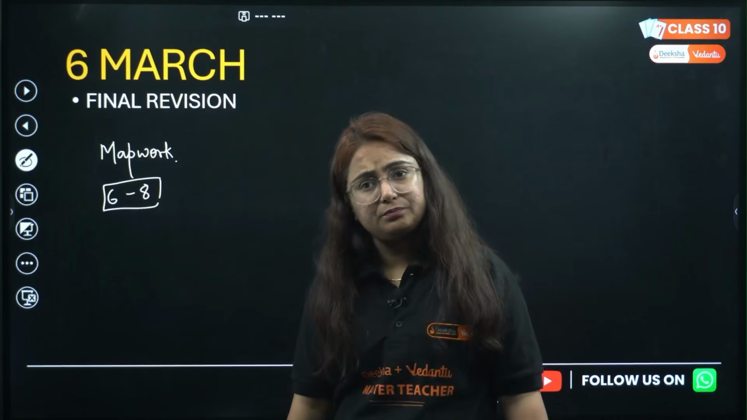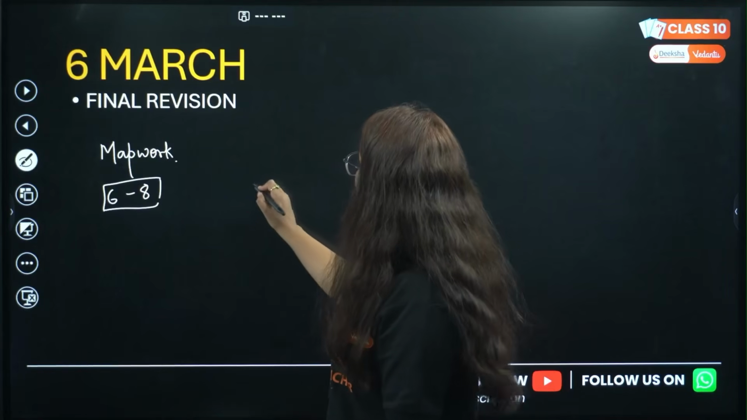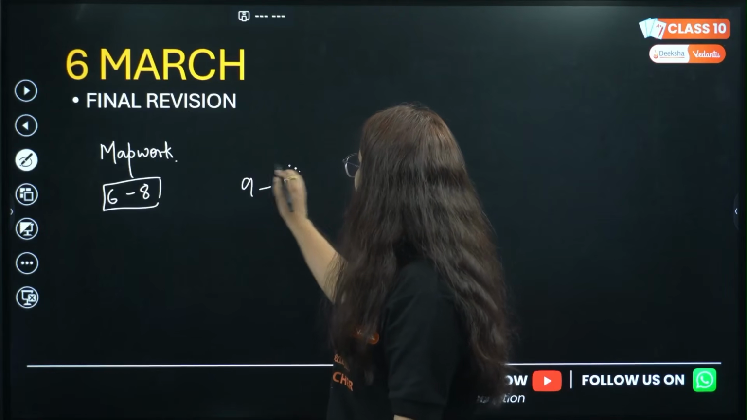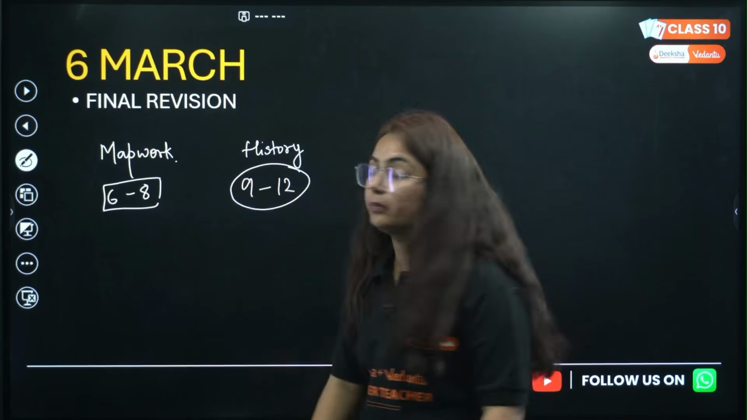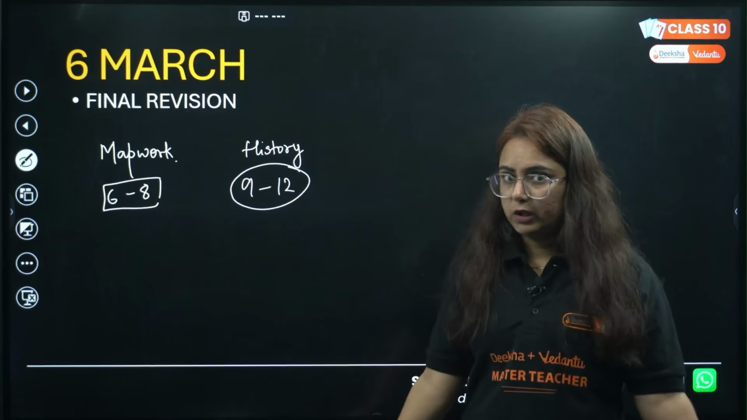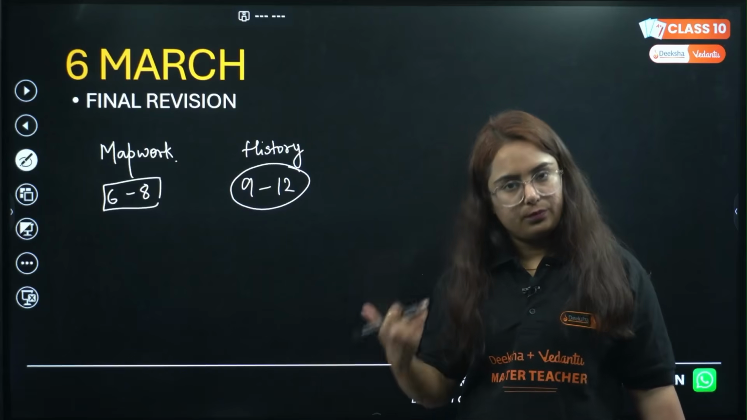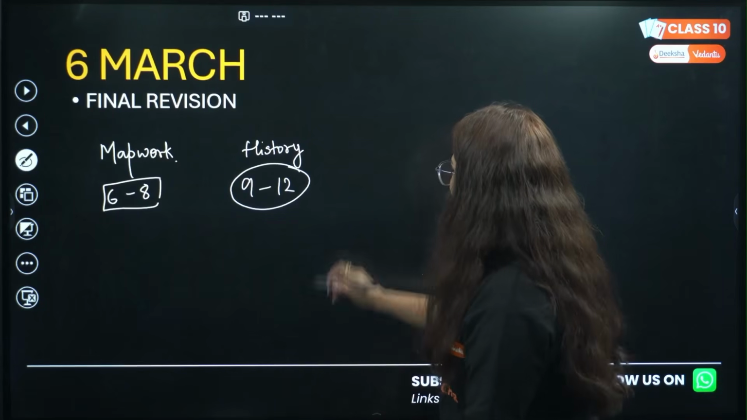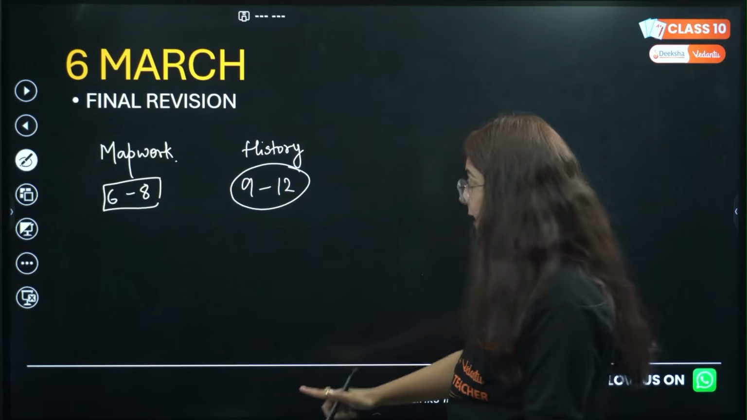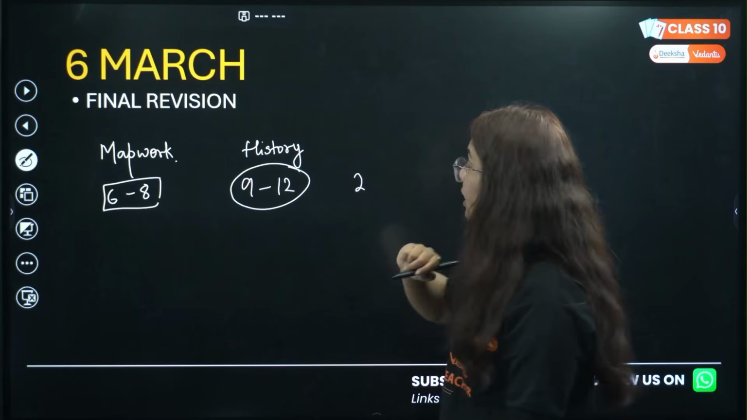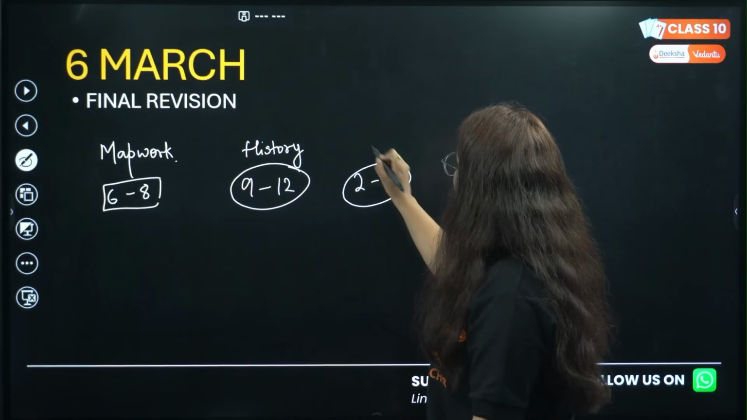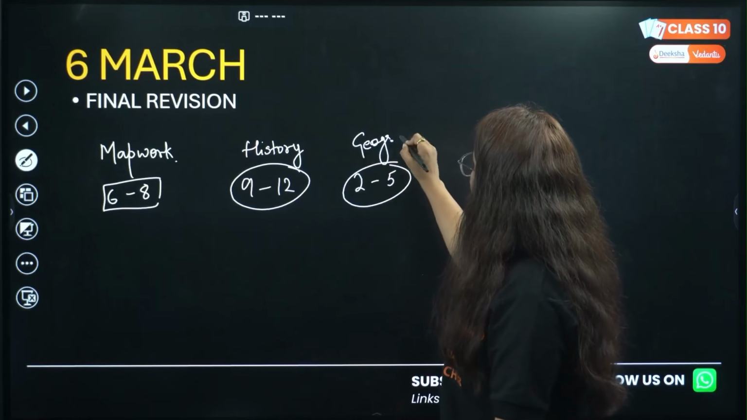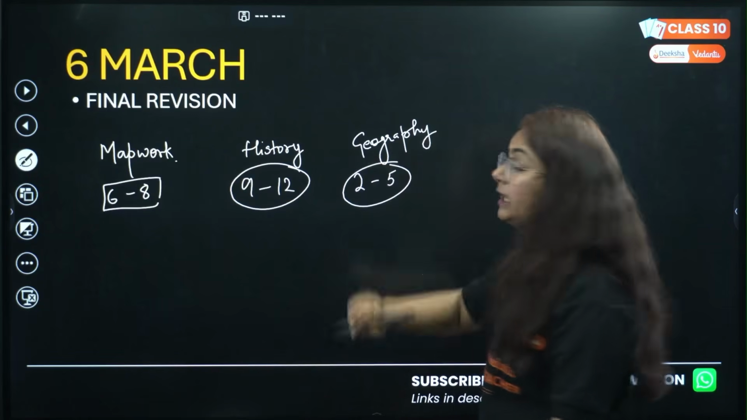Take a break. Now sit again at 9, and 9 to 12, revise history. Yes, I say history because you have to start with it. High weightage, morning, more energy, more helpful. After that, take a break. Come back at 2. 2 to 5, go with geography.